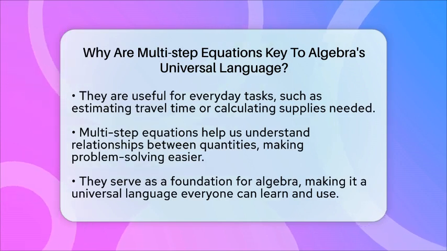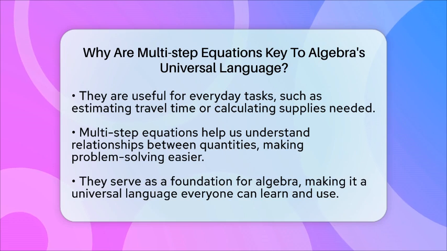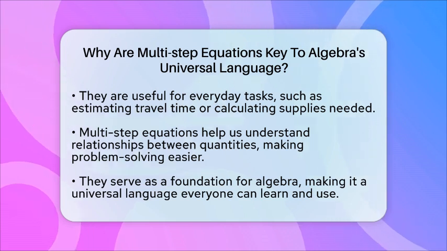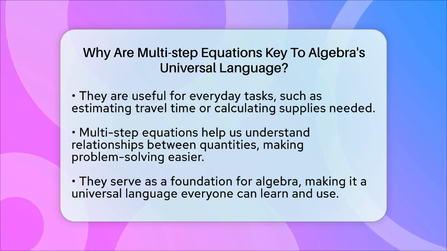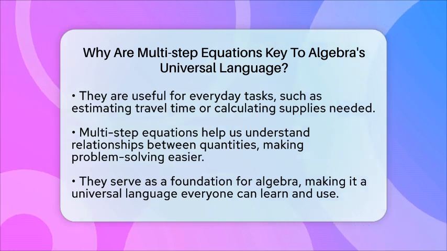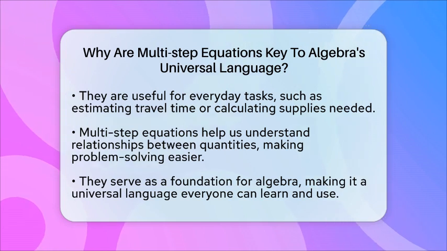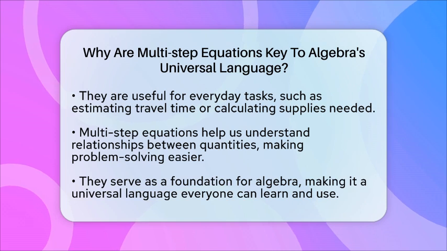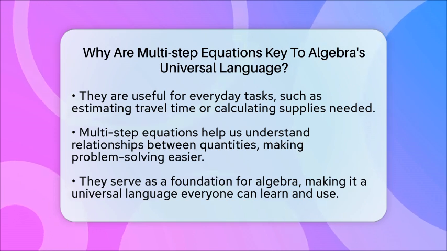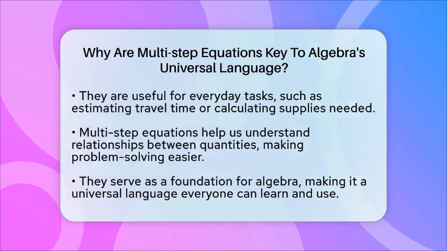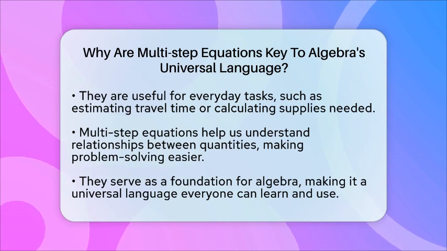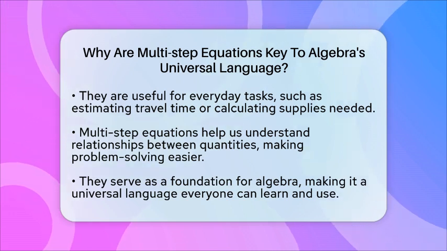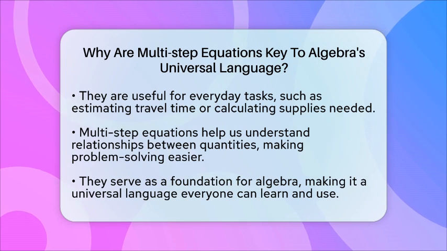This skill is useful in everyday life, like figuring out how long a trip will take or how much paint you need for a wall. In short, multi-step equations are key because they give us a step-by-step way to understand and solve many different kinds of problems. They help us see the connections between quantities and make solving real-world problems easier. This is why algebra, with its multi-step equations, becomes a language everyone can learn and use to describe the world around us.